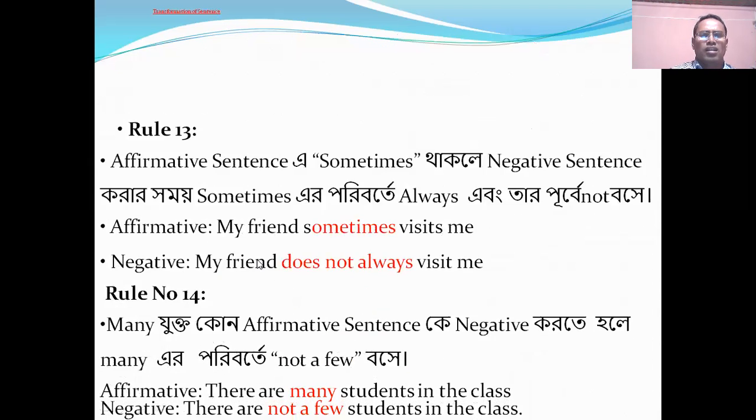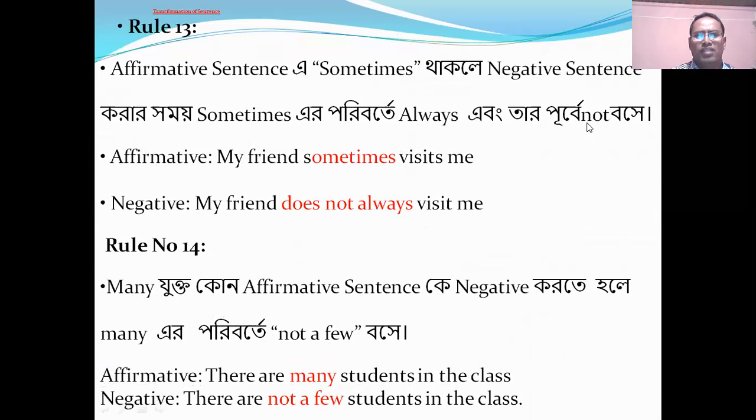Let's see another rule. If we get sometimes in an affirmative sentence, we will use always, and before that we will use do not, does not, or not according to the tense. My friend sometimes visits me. My friend does not always visit me.